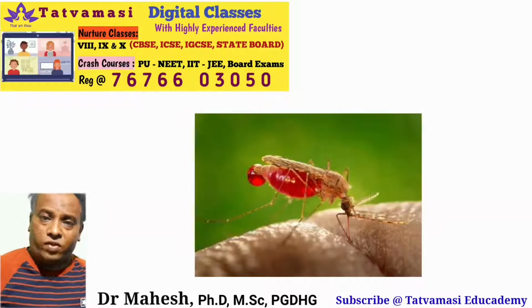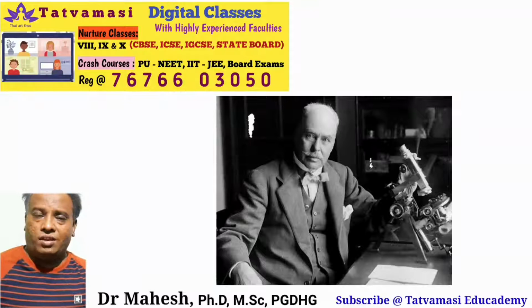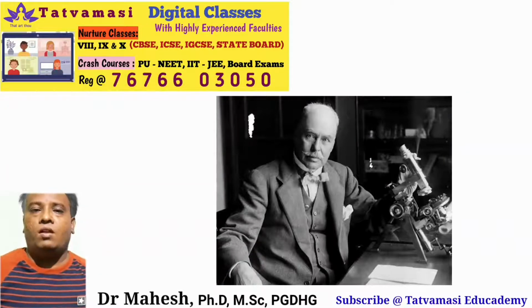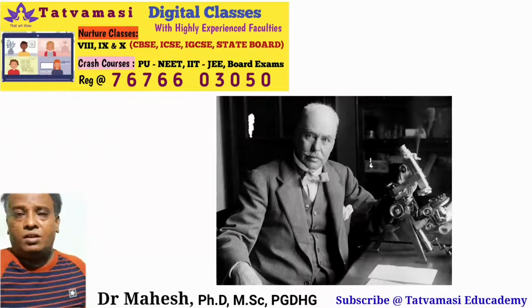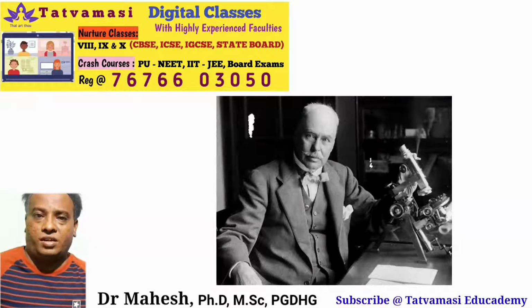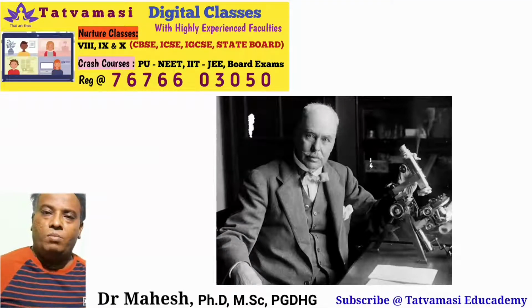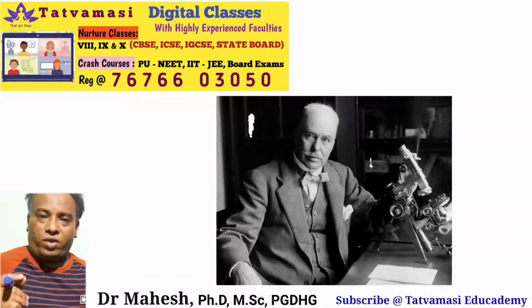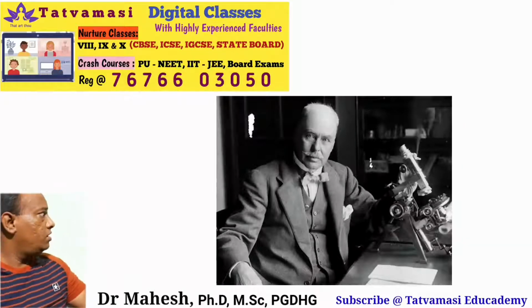This was first discovered by William Ross, in the 18th or 19th century. William Ross was a British medical officer who came to India for administration purposes, but he mainly concentrated on the mode of transmission, that is, the epidemiology of the malarial parasite. Finally he got to know that mosquitoes, especially the female Anopheles mosquito, are the vectors that transmit the malarial parasite to human beings. That is a very important thing.